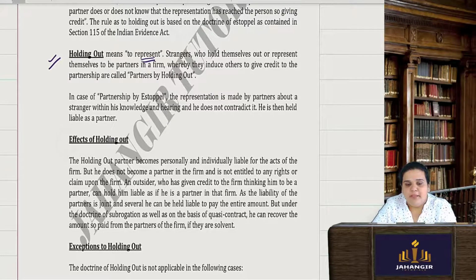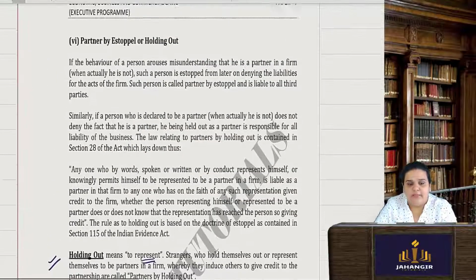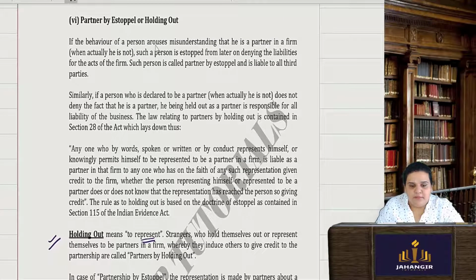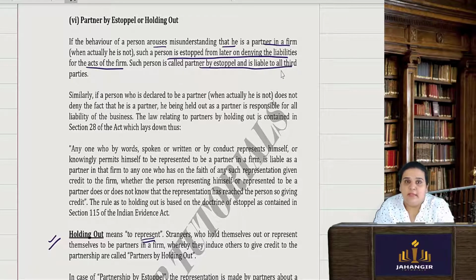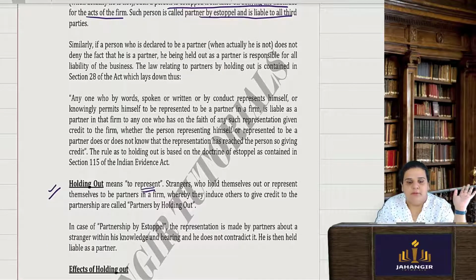So partner by holding out means if the behavior of a person arouses a belief that he is a partner in a firm but he is actually not, such a person is later stopped from denying the liabilities for the acts of the firm. Such a person is called a partner by estoppel and is liable to all the third parties.